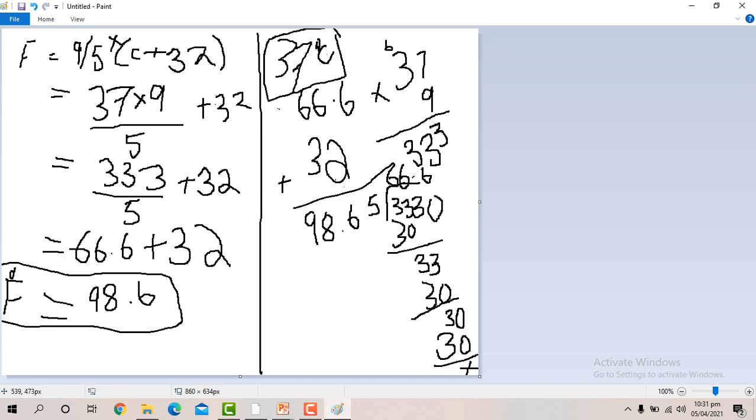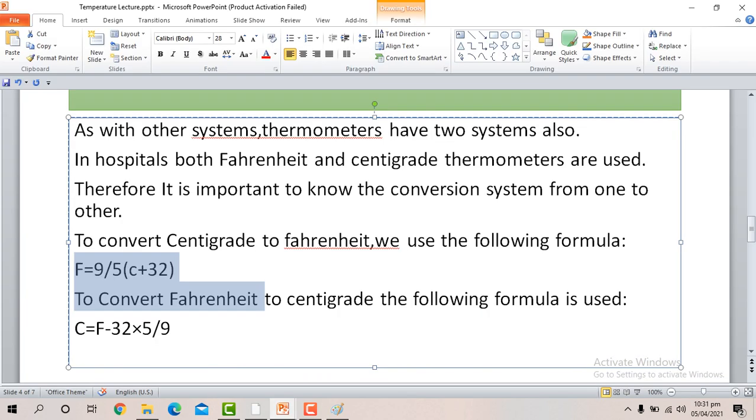Now the other formula is for Fahrenheit to centigrade: centigrade is equal to Fahrenheit minus 32 multiplied by 5/9. As I have done this formula for you, you must try this formula personally, individually, and give it as your assignment to us at your school, at your college, sorry.